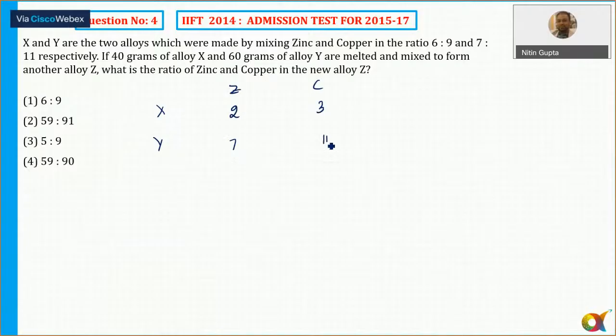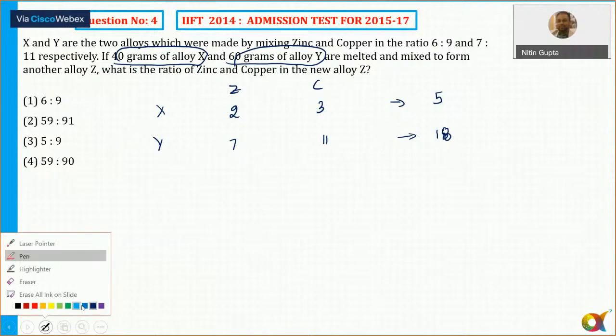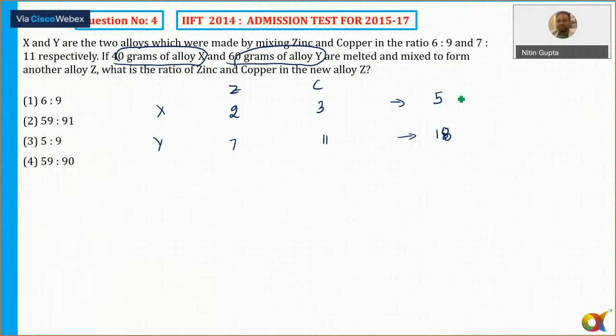and 7:11. So total quantity of zinc and copper, 2 plus 3, the sum of the ratio is 5, and 7 plus 11 is 18 here. And it says 40 gram of alloy X and 60 gram of Y are melted. So 40 gram of alloy X and 60 gram of this one Y. So what I usually do, I first of all make them equal. alloy X और alloy Y की वैल्यू इक्वल करता हूं. इस पूरे को रेशो को 18 से मल्टीप्लाई करूंगा, इसे 5 से मल्टीप्लाई, दोनों 90 हो गए.